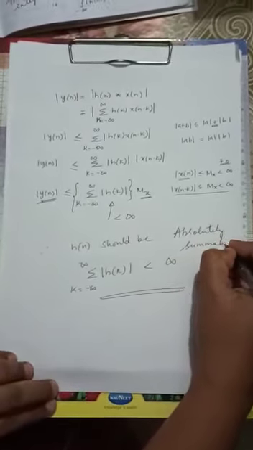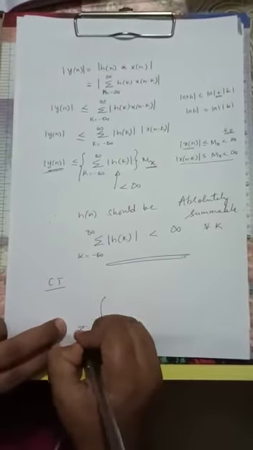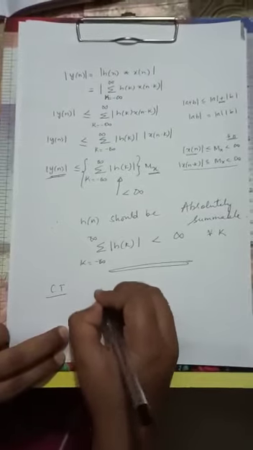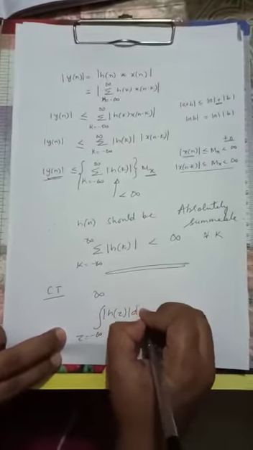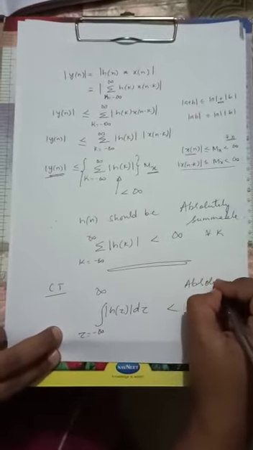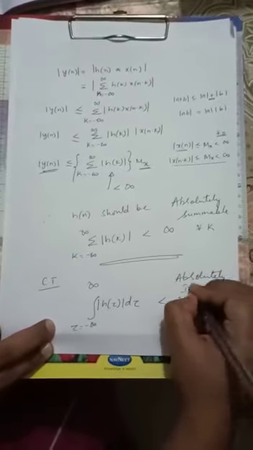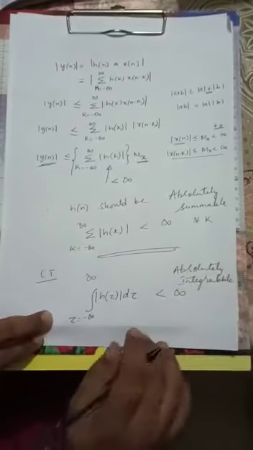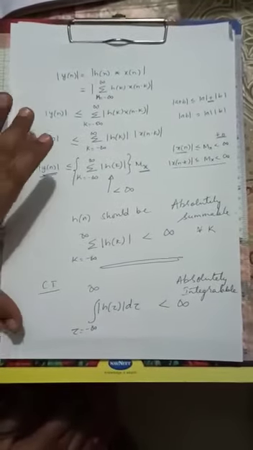The same thing applies for a continuous time LTI system, where the integral from tau equal to minus infinity to plus infinity of the absolute value of h(tau) d tau should be less than infinity. This we call absolutely integrable. So these are the conditions on the impulse response for an LTI system to be stable.